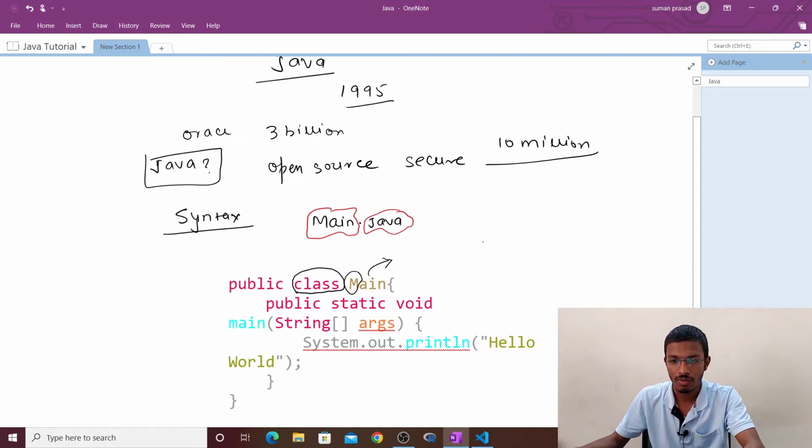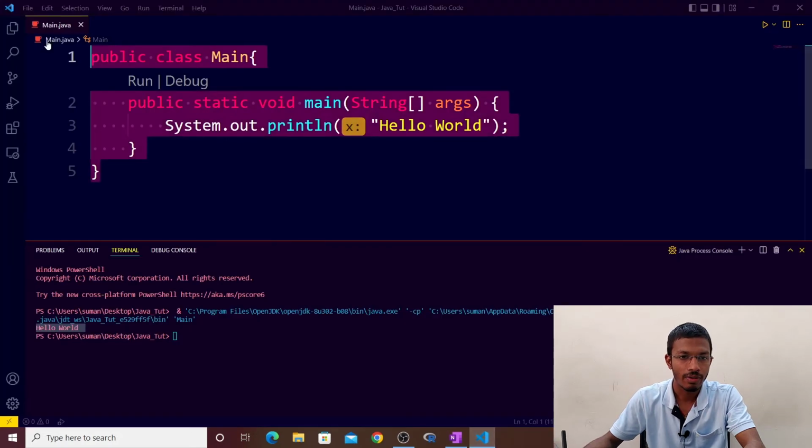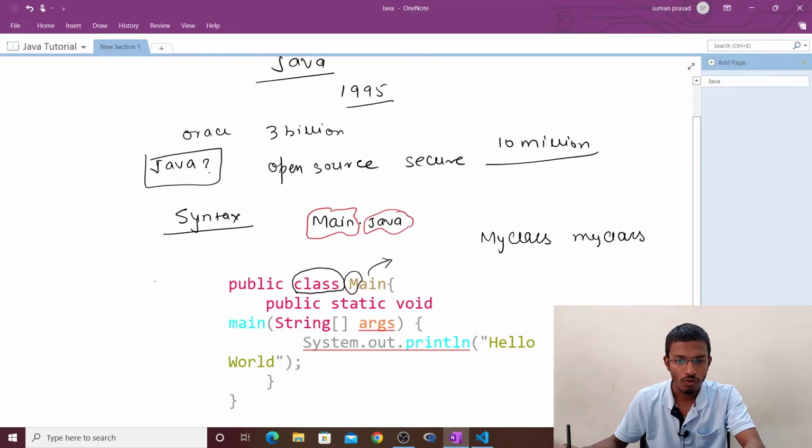Java is case sensitive. Suppose you have written myclass and MyClass; these two things are different. So Java is very case sensitive about this. Like in the code, we had saved the file as Main.java. Similarly, the name of the Java file must match the class name.